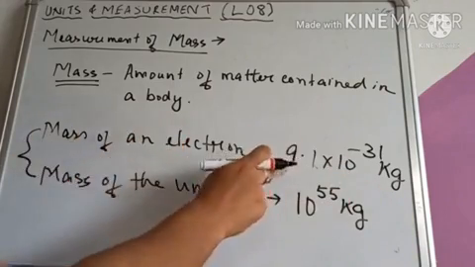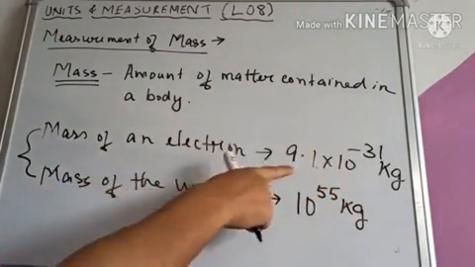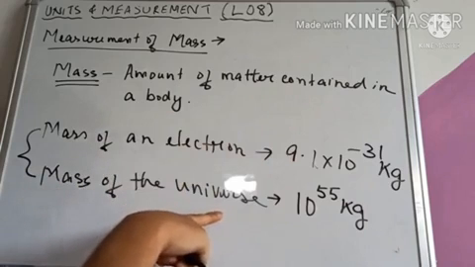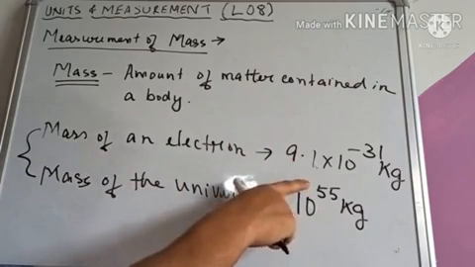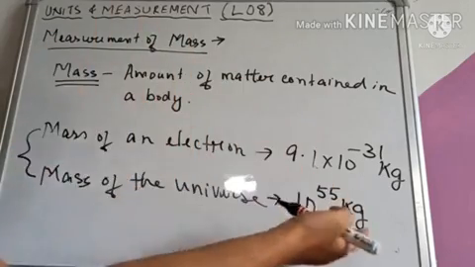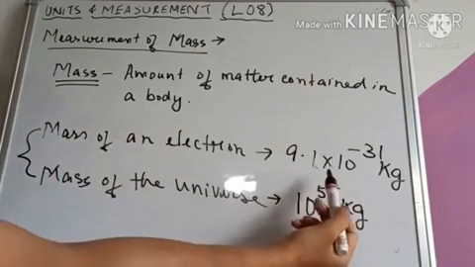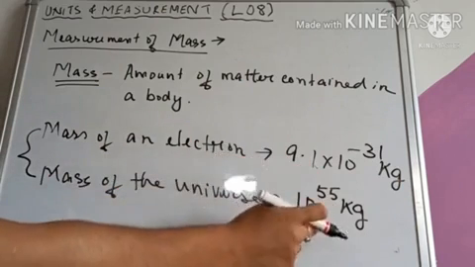The mass of electron is 9.1 into 10 to the power minus 31. That minus sign is there. So this is a very small mass. Clear is it? And see this mass, the mass of the universe. This mass is a very large mass because in the power we have plus 55, not minus. Okay, plus 55. So eto Biswa Brahmand kon kiman dangor? That mass kiman ase? That mass is equal to this value. Biswa Brahmandor mass to approximately 10 to the power 55 kg hoy. Whereas the mass of an electron is 9.1 into 10 to the power minus 31 kg. Clear hoise? Eto bahut horu mass hoy, eto bahut dangor mass hoy.